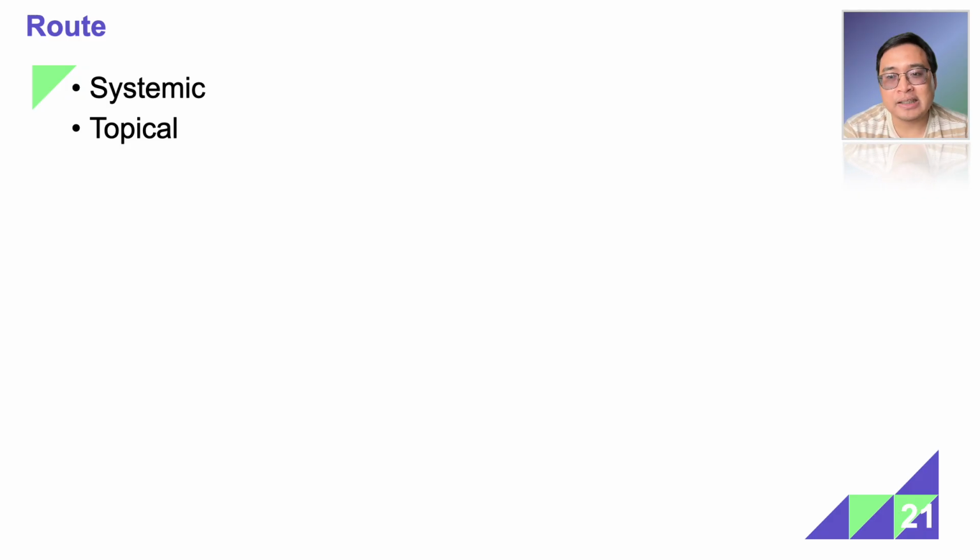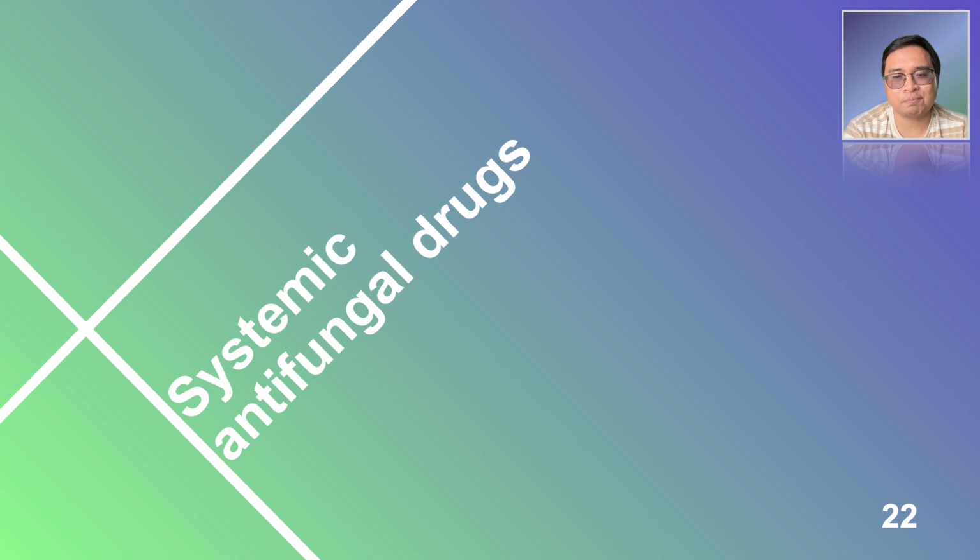Systemic, meaning for systemic illnesses, sino ba nagkakaroon ng systemic na fungal infection? Usually, mga immunosuppressed. For example, those with HIV/AIDS. While topical, for example, yung mga dermatophytic conditions, so yung mga an-an, bulni, alipunga, hadhad, no? So yung mga fungal infections in the skin, the hair, and the nails. Right. Let's start first with the systemic antifungal drugs.